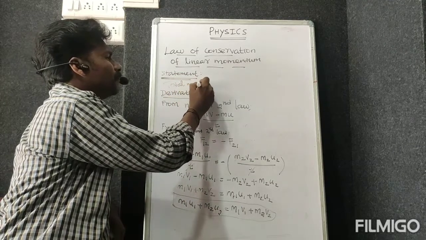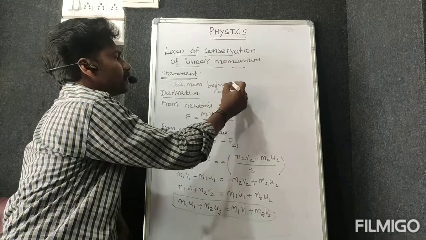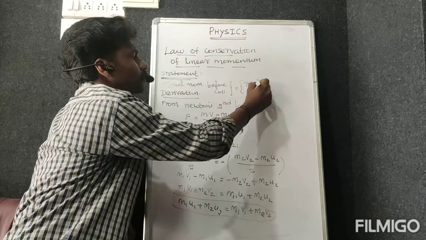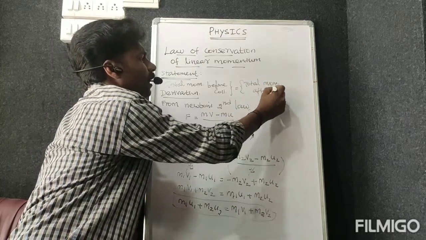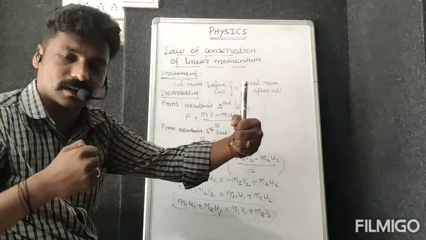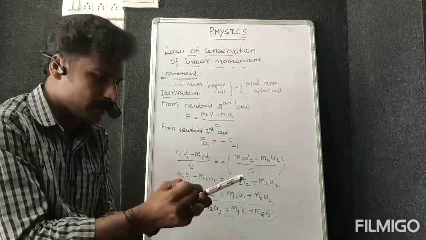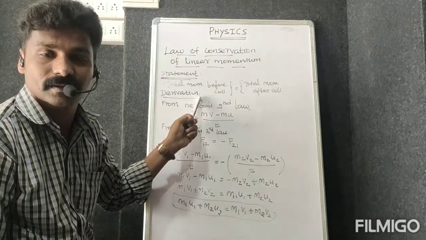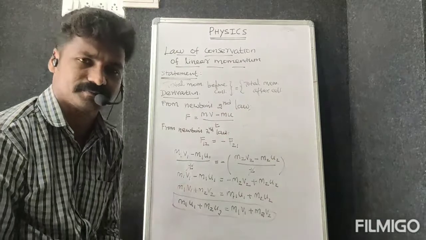Total momentum before collision equal to total momentum after collision. If it is a ball or some vehicle, we say collision. If a bomb explodes, total momentum before explosion is equal to total momentum after explosion.